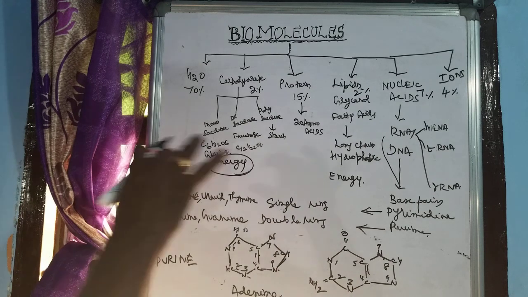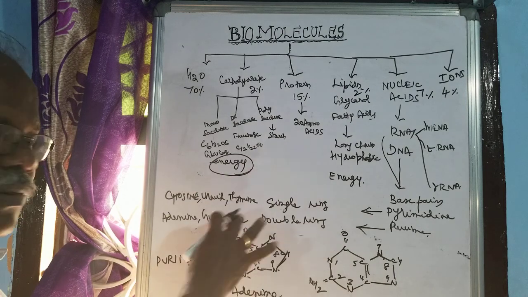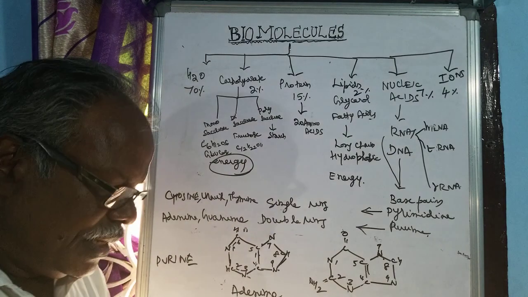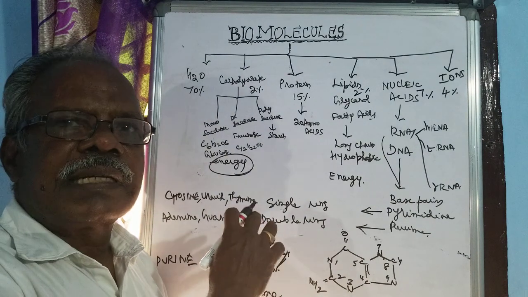So these are all called the structure of the nucleic acids. The structure of nucleic acid is these 5 diagrams we have to mention. So with this we complete this video, that is biomolecules.